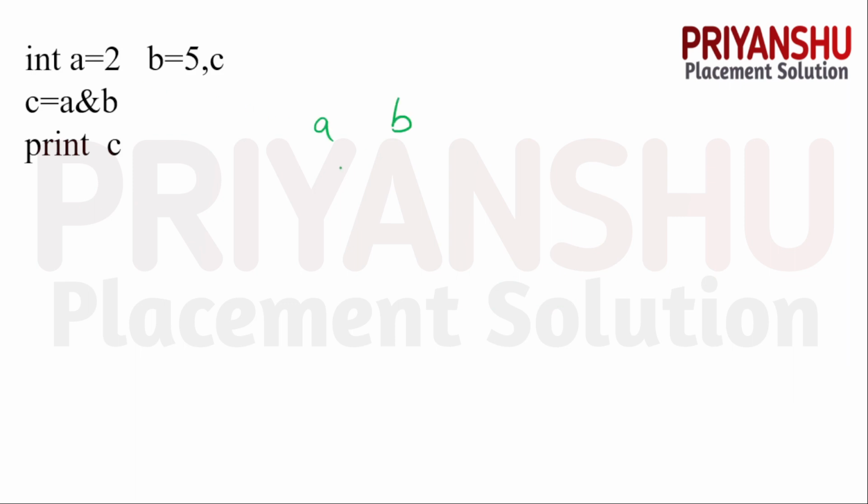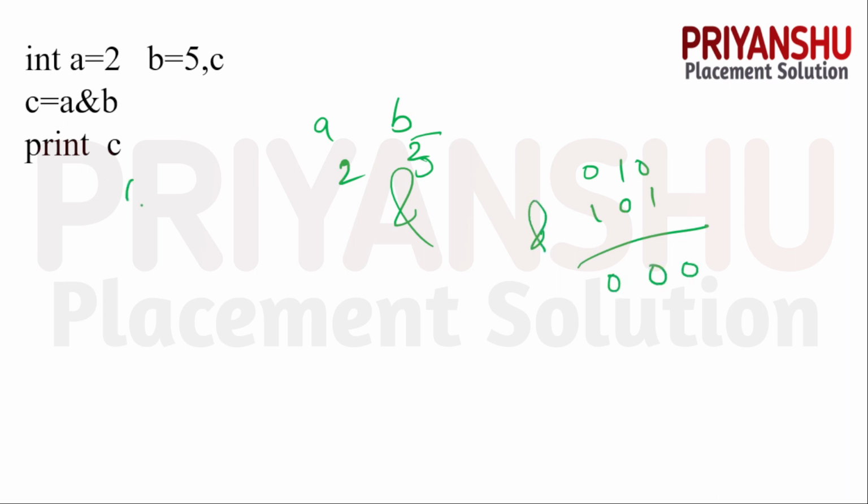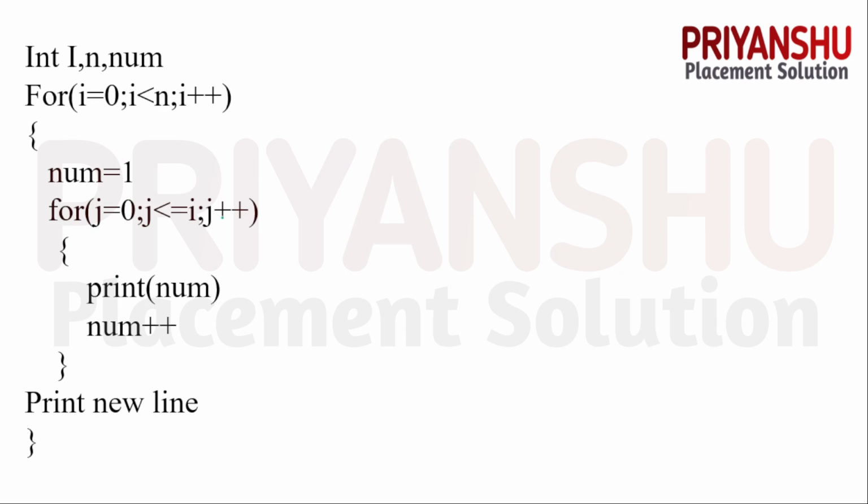A and B, we have 2 and 5, and we need to perform the AND operation, guys. How to perform? We need to convert these to binary, and we need to perform the AND operation. 0 0 0. So finally we got 0 as the output, guys.